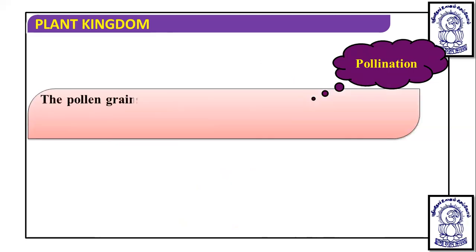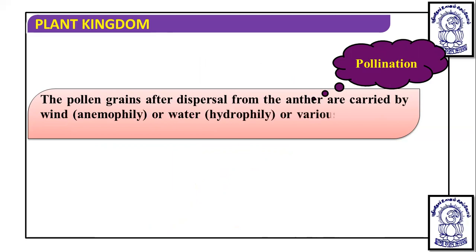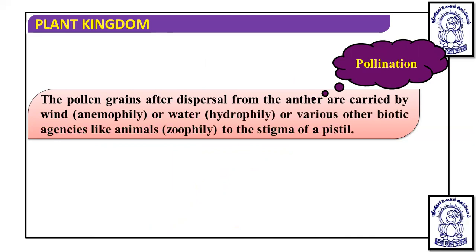Pollination. After the formation of the egg cell in the ovule, in the carpel, and the male gamete in the pollen grain of the anther, the pollen grains reach the stigma. So that is known as pollination.